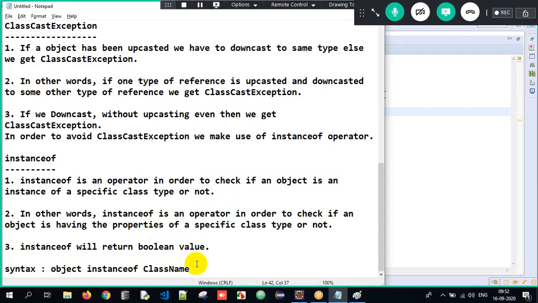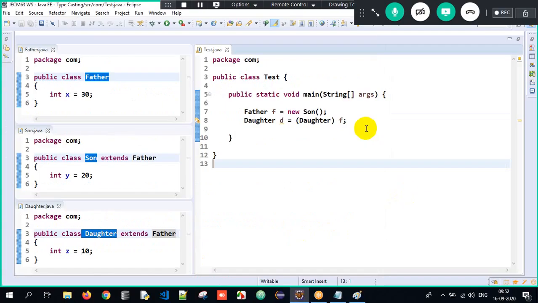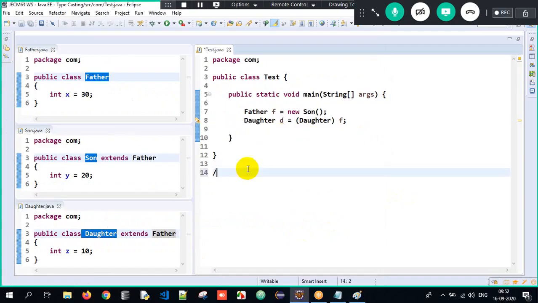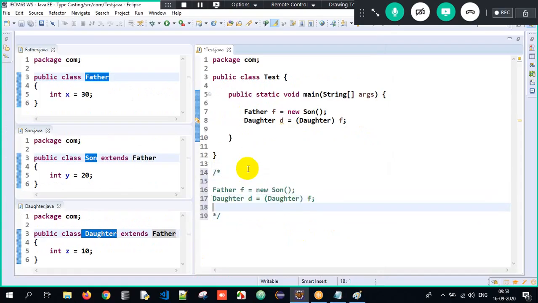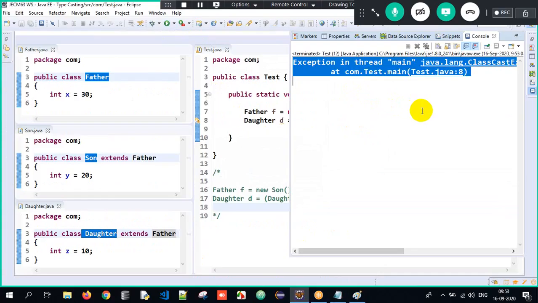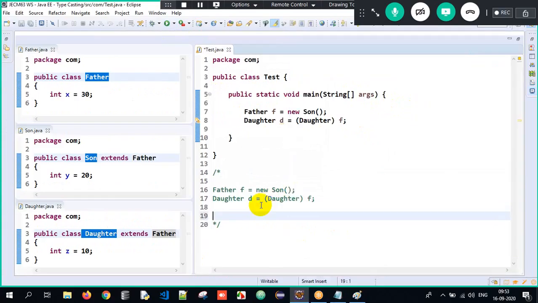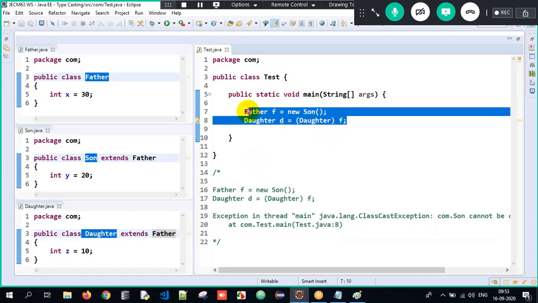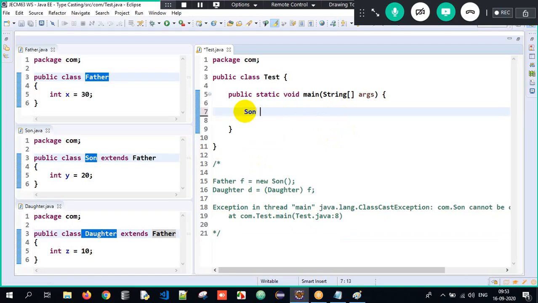In order to avoid ClassCastException, we have to use this. This is the reason I'm getting the ClassCastException here. I hope you all got the clarity. So now when I execute it, see the huge ClassCastException I'll get. So how do we avoid it? We avoid it with the help of instanceof. Before that, we will try to understand the meaning of instanceof.